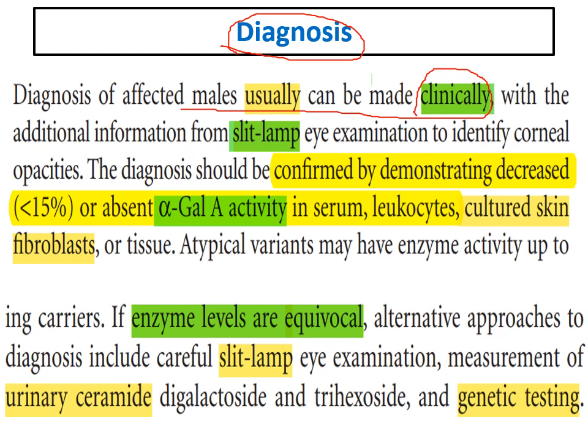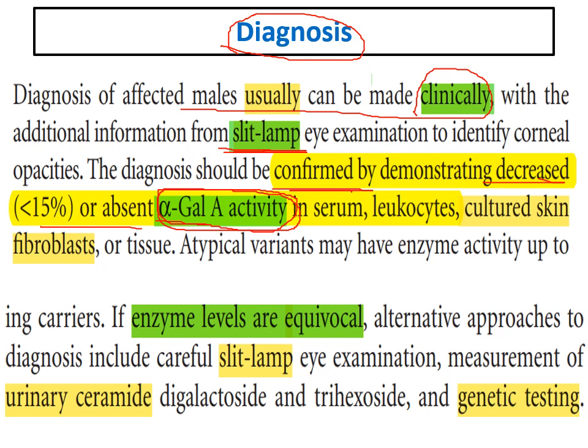They are the classic presentation of Fabry patients, Fabry disease. So very high suspicion. Also, we can find corneal opacities by slit lamp examination to confirm our diagnosis, and this diagnosis can be confirmed by assessing the alpha galactosidase A activity. We will find decreased or absent activity of this deficient enzyme.